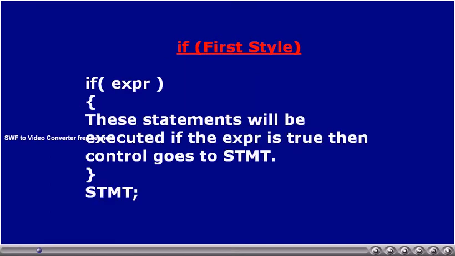If condition contains three styles. That is, we can use if condition in three ways. The first style is given below. If some expression, then a block of statements. So if that expression is true, then the block of statements will be executed. Then the program execution goes to the statement after the if block, that is capital STMT. If the expression is false, then the program execution directly comes to the statement capital STMT.